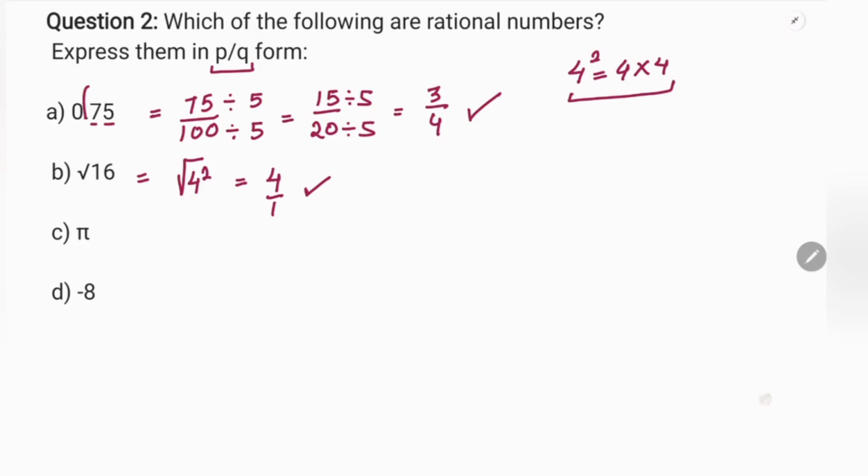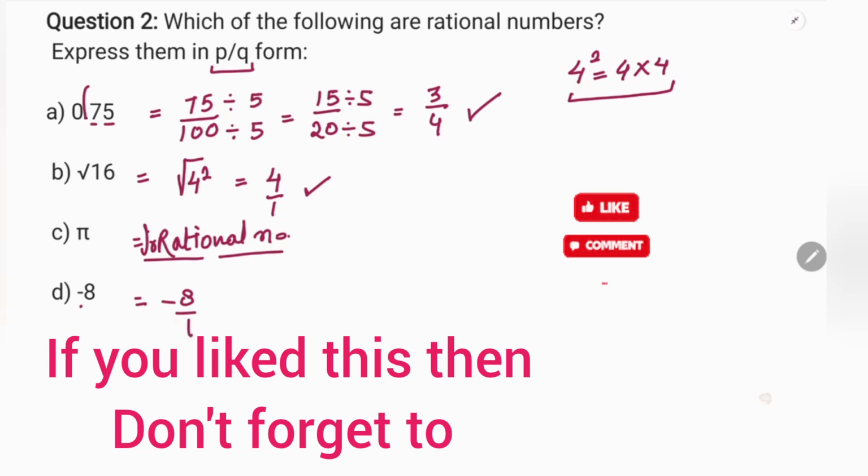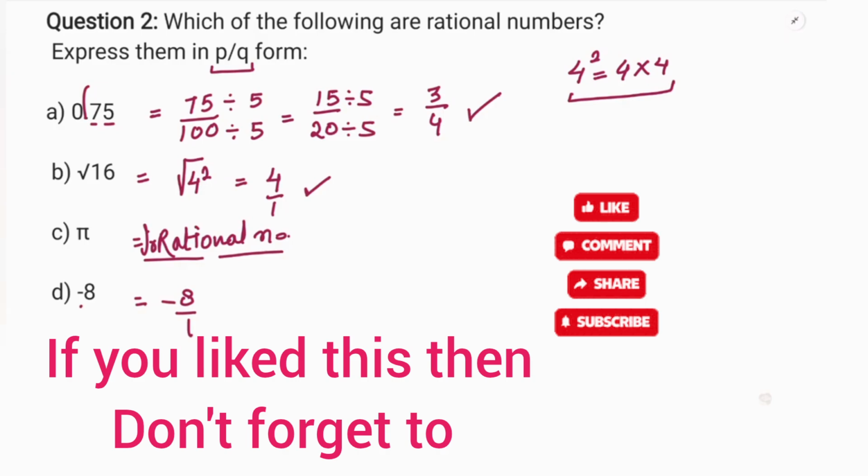Pi is an irrational number, 3.1428 and so on, like that. Then minus 8 can be written as minus 8 by 1. If you have a whole number, you can represent it in the form of rational numbers as well, just by writing 1 in the denominator.